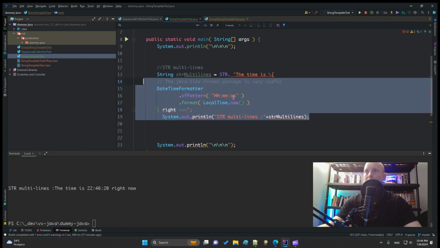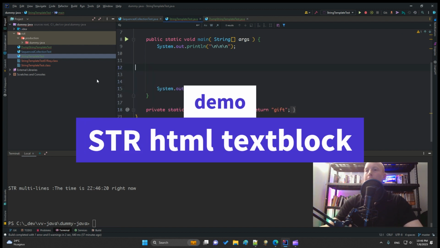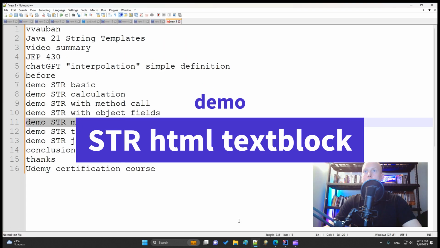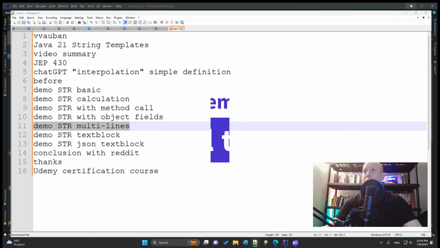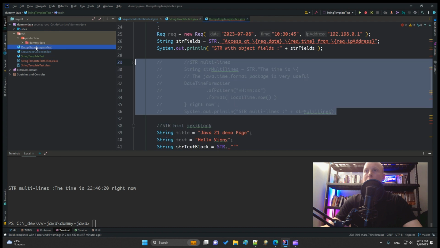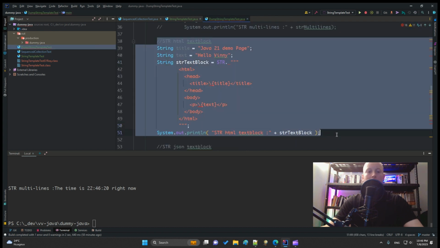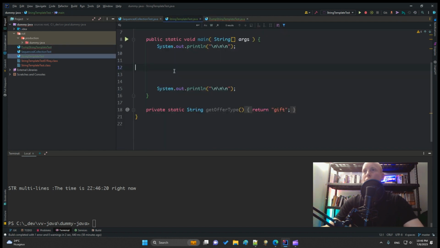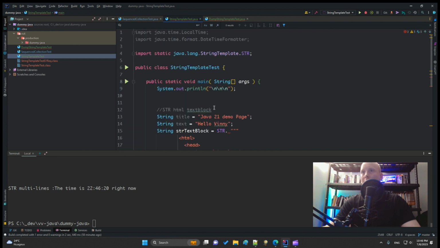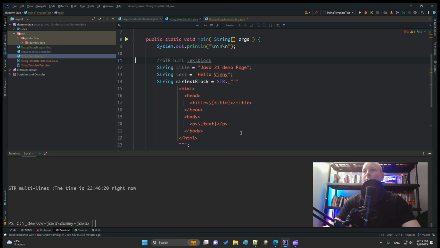Okay, so let's get to the next one. The next one is str text block. Let's go to the dump. HTML text block. I copy this. So it will be very useful to write some HTML text block, and you see it's very readable with this way of doing.